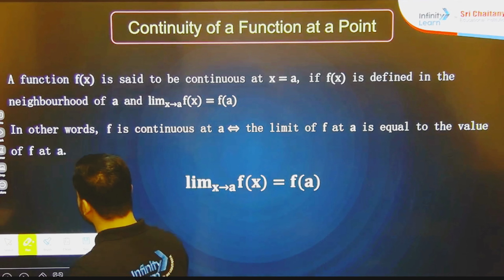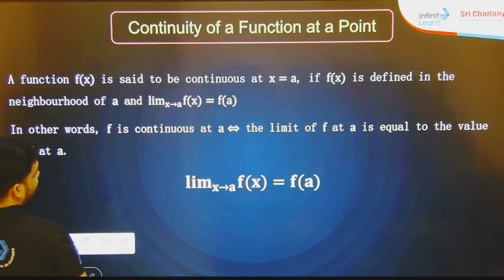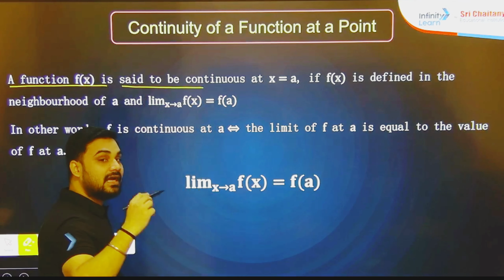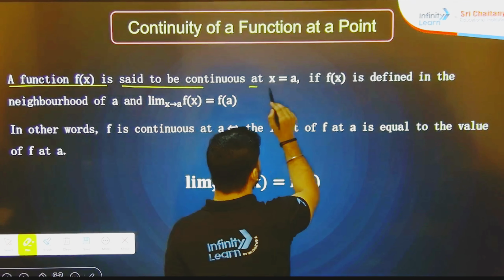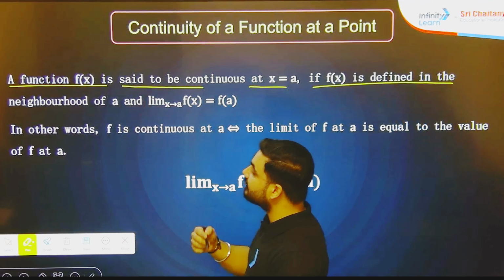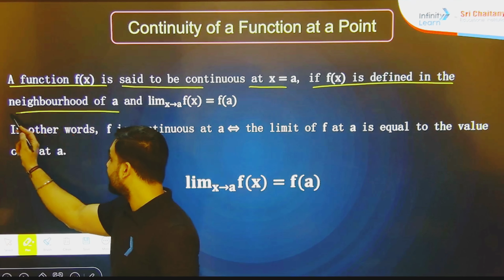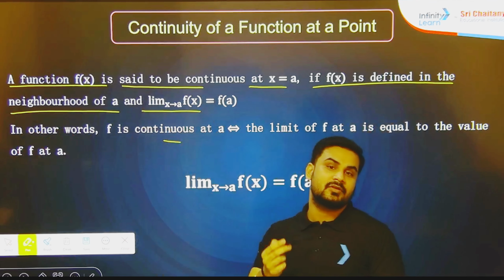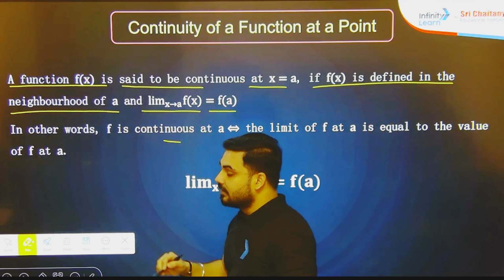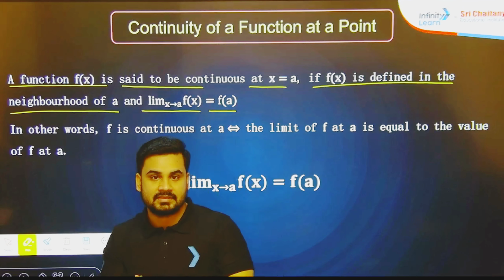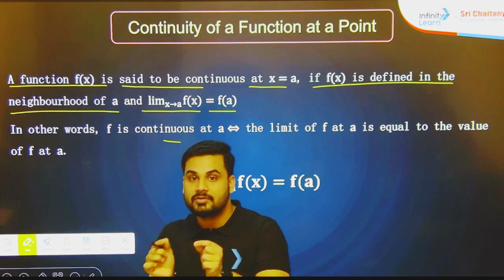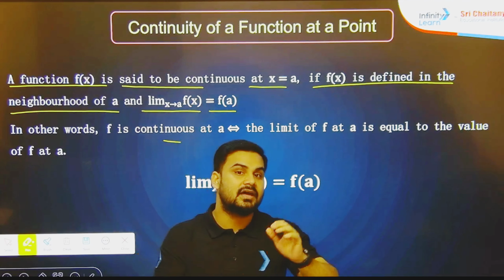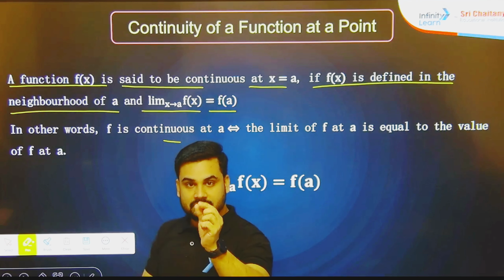A function f(x) is said to be continuous at x equal to a if f(x) is defined in the neighborhood of a and limit x tends to a, f(x) is equal to f(a). We can call a function continuous only when, in its neighborhood points, LHL (left hand limit) and RHL (right hand limit) are both continuous.